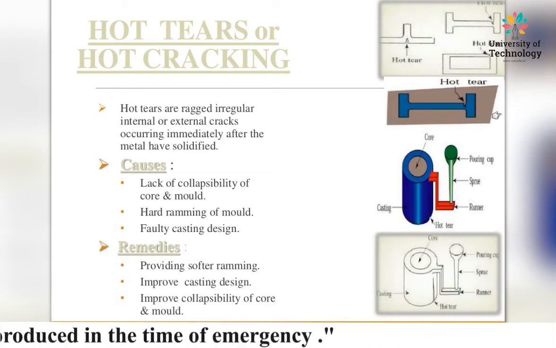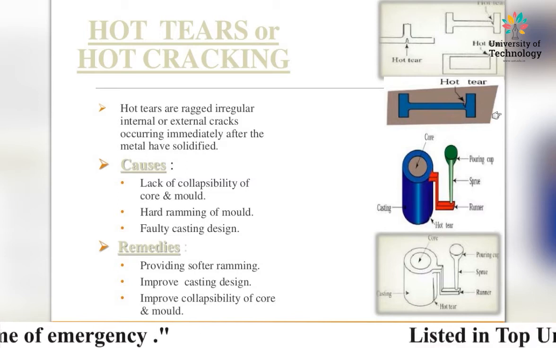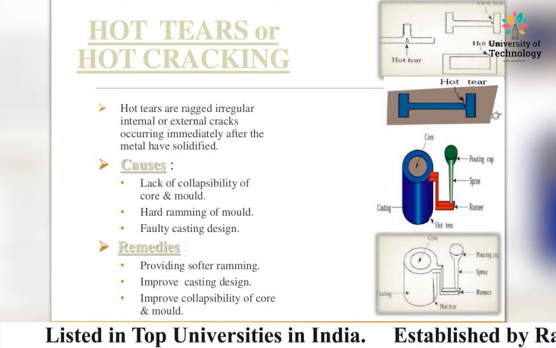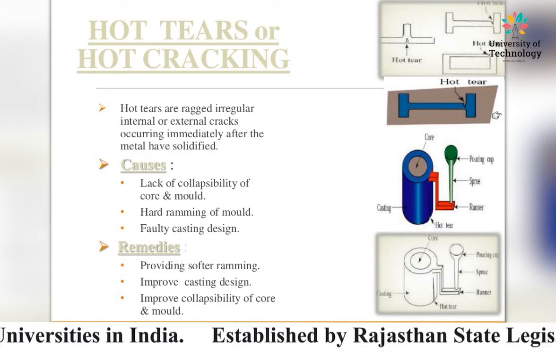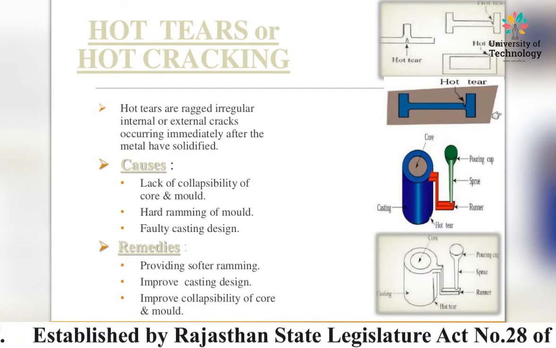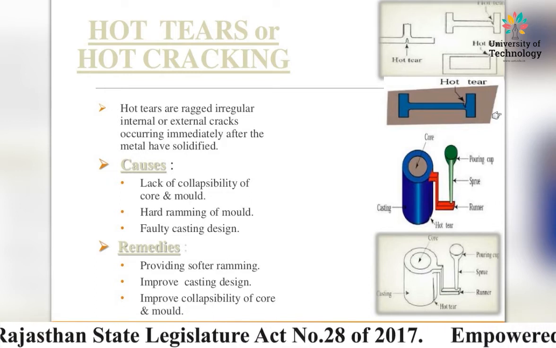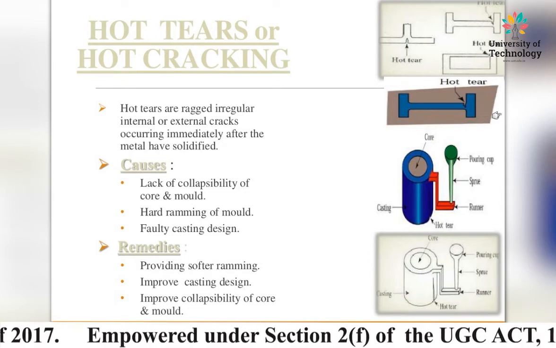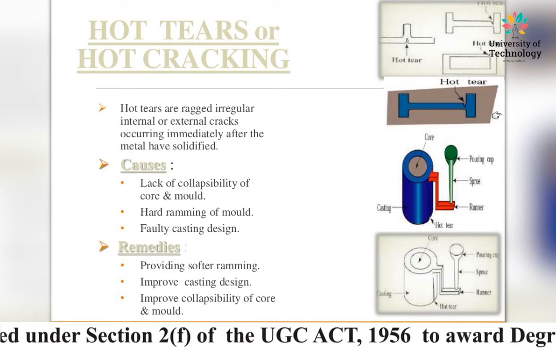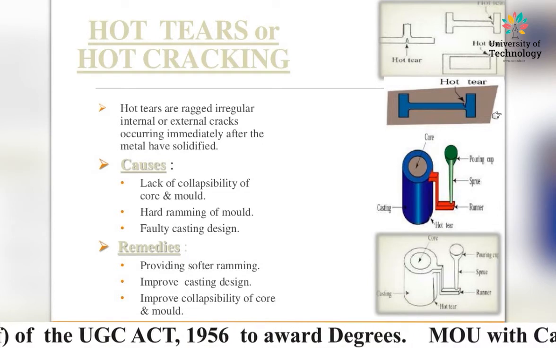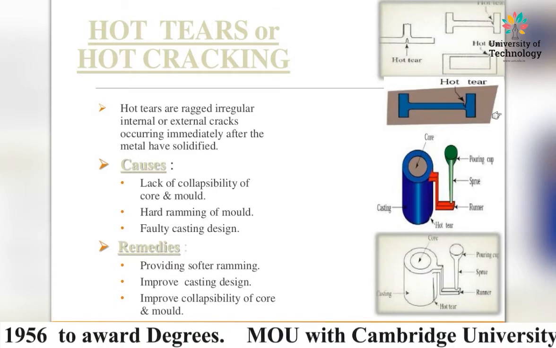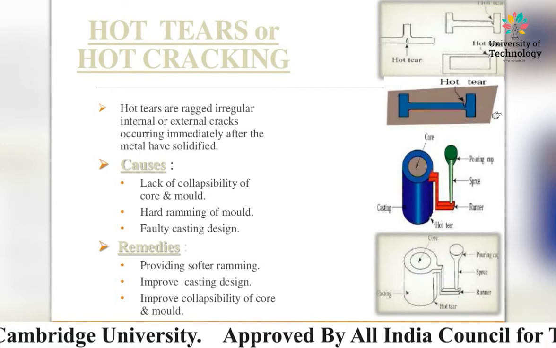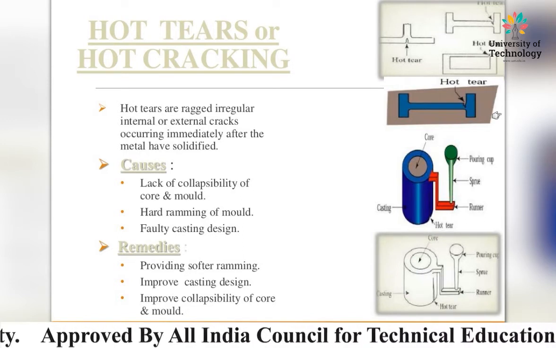The next defect in the casting is hot tears or hot cracking. Hot tears are ragged irregular internal or external cracks occurring immediately after the metal has solidified. Causes of this type of defect are lack of collapsibility of core and mold, hard ramming of mold, and faulty casting design. All these are causes of this type of defect.